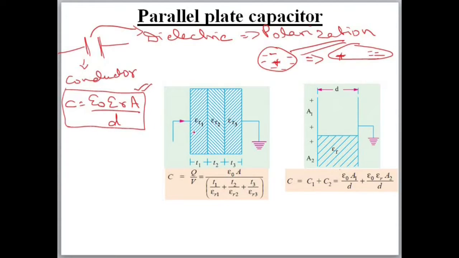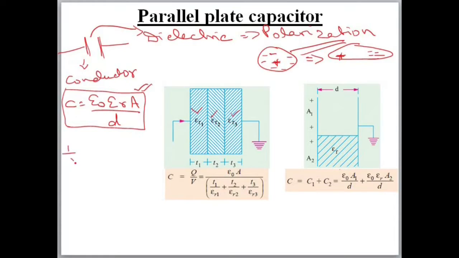Now if there are multiple dielectrics like epsilon R1, epsilon R2, epsilon R3 in between parallel plates, you can see how it looks. It looks like three capacitors are connected in series. One capacitor like this, the second capacitor, this is the third capacitor. These are connected in series.